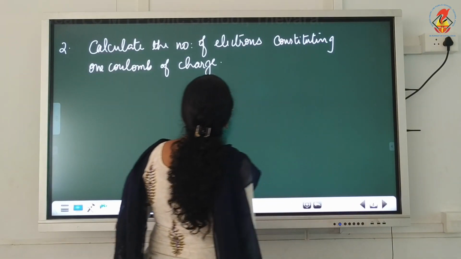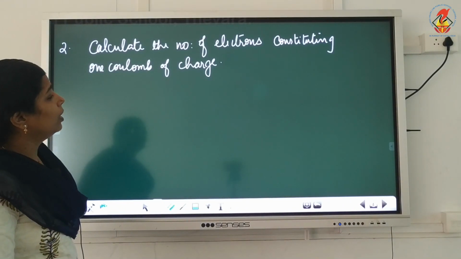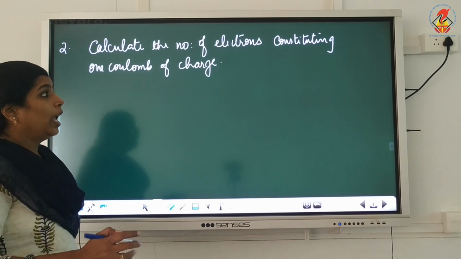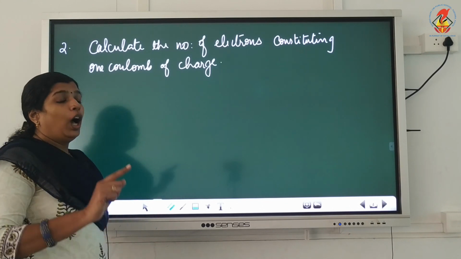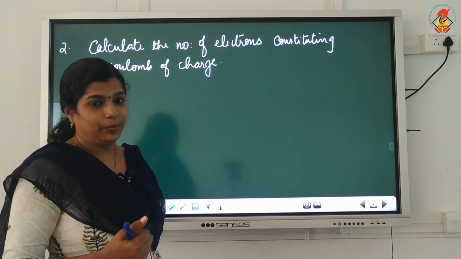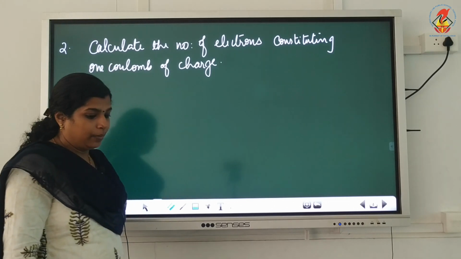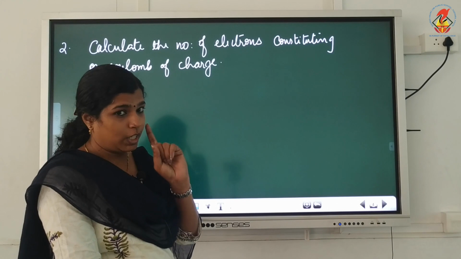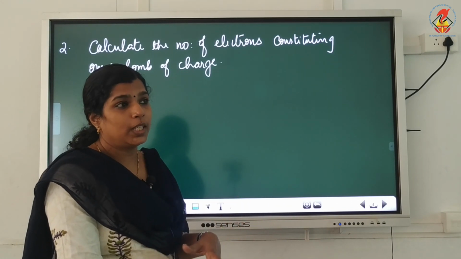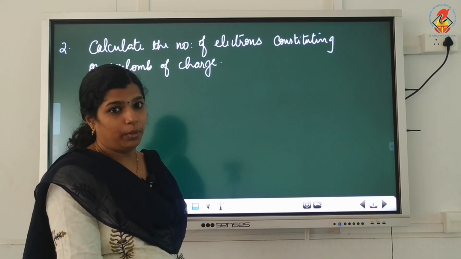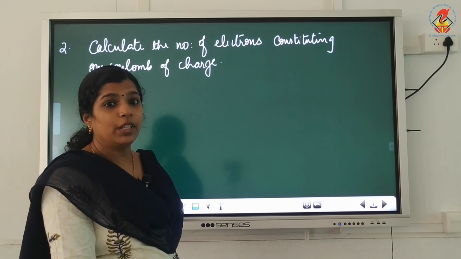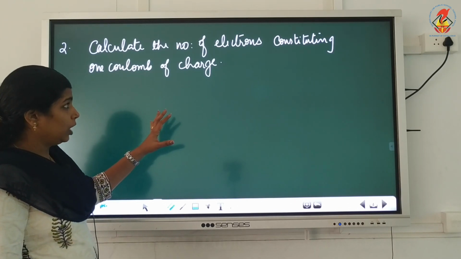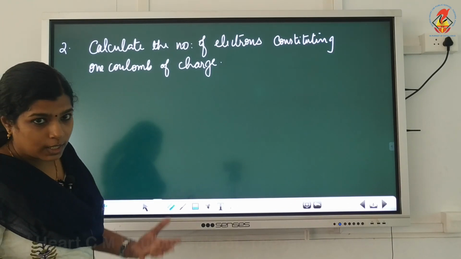Then one more question. Calculate the number of electrons constituting 1 coulomb of charge. That means, in 1 coulomb of charge, how many electrons will be there? Now, what is the charge of an electron? The charge of an electron is 1.6 into 10 raised to minus 19 coulomb. So, in 1 coulomb of charge, how many electrons are there?